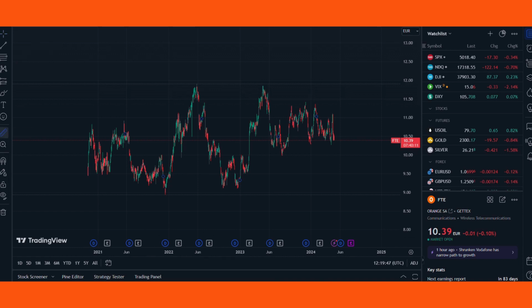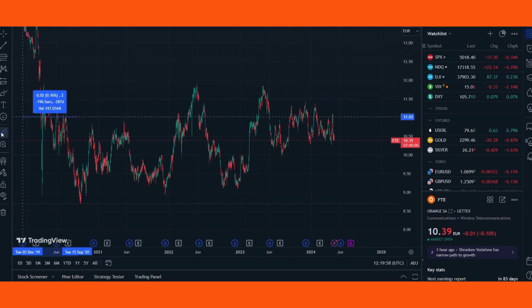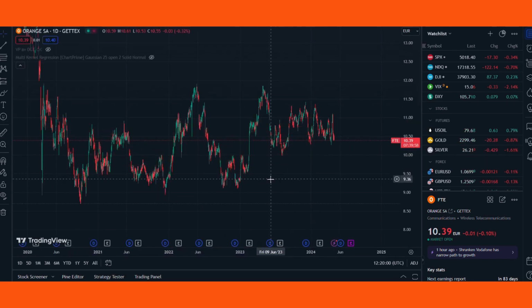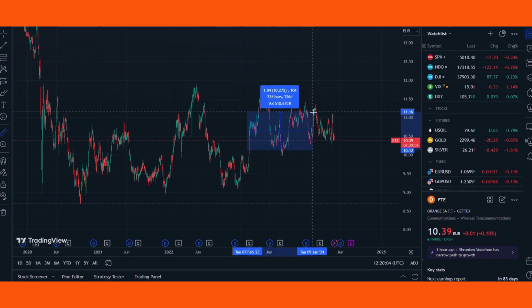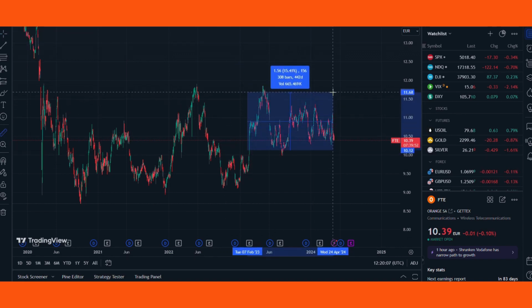If we look at the fluctuations this stock has had in the previous period, for example over the previous 500 days, almost 2 years, we can see that these fluctuations can be a maximum of 50%. It's not so horrible, it's not such a huge percentage for these companies.